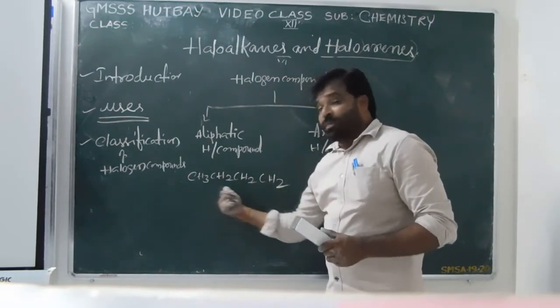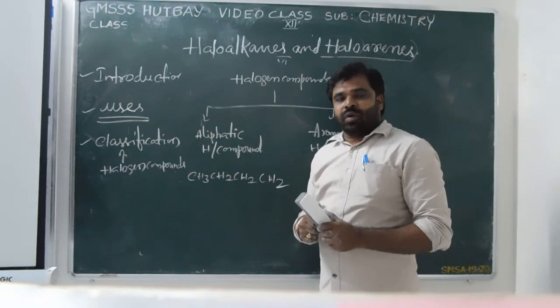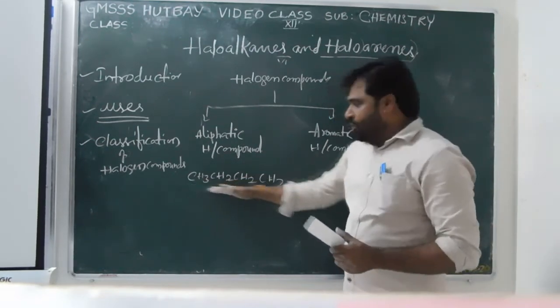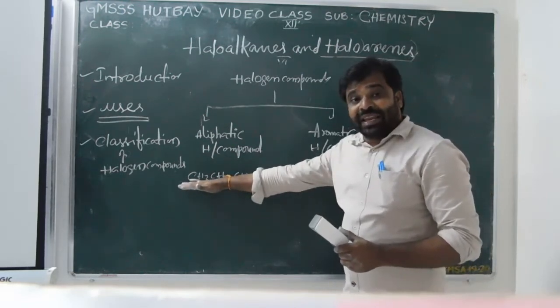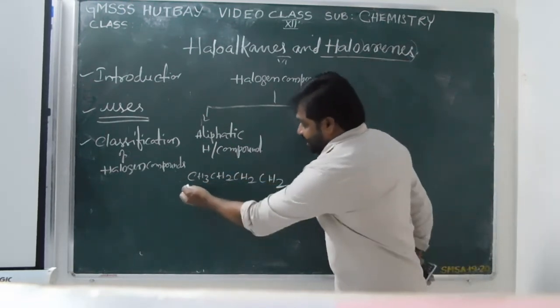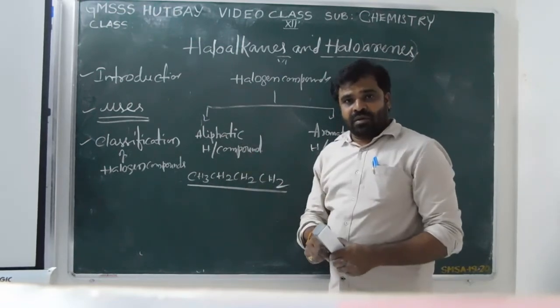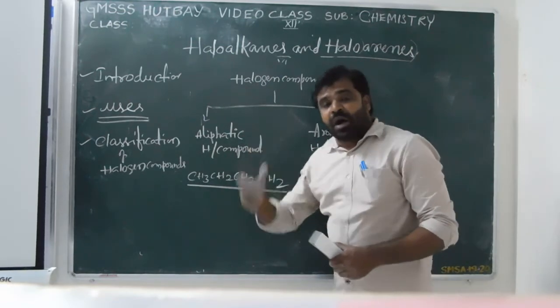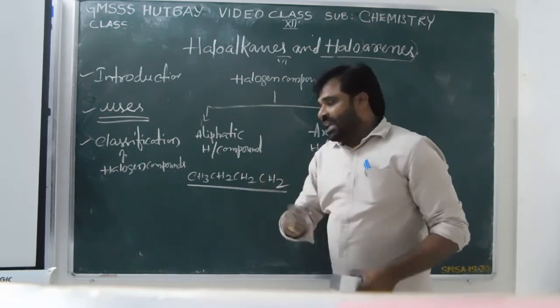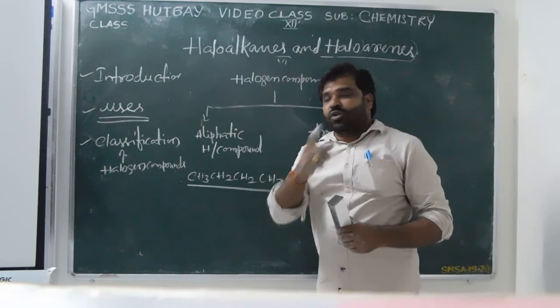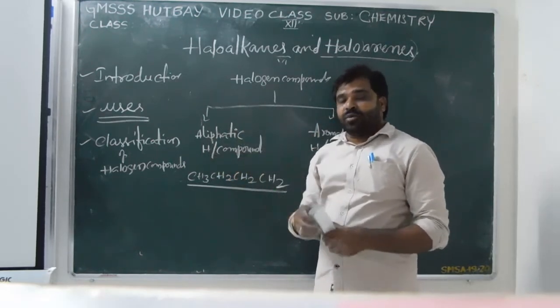That means this one is butane. This condensed formula looks like a chain, that is why we call it aliphatic. Clear? That means the carbon compound which contains a straight chain or branched chain is known as aliphatic.